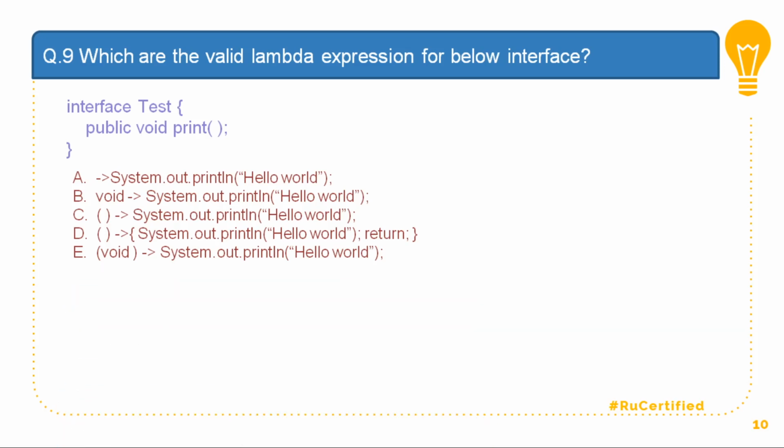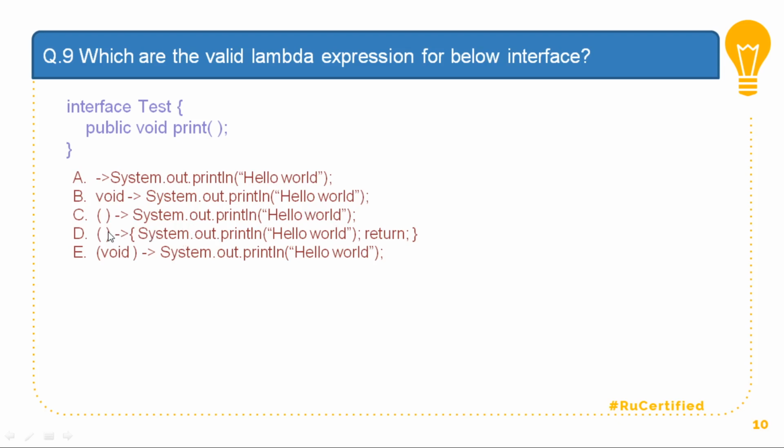Option A looks okay, but I'm not putting up a bracket here, because of which this is incorrect, because you should have at least a variable here. Option B says that I'm going to declare a void, which is incorrect because then it looks like a data type. Option C is having a bracket and I don't have any argument matching to that, which is perfect. So there is no argument here. Again, there is no argument here. It's a single statement, so it is matching my requirement.